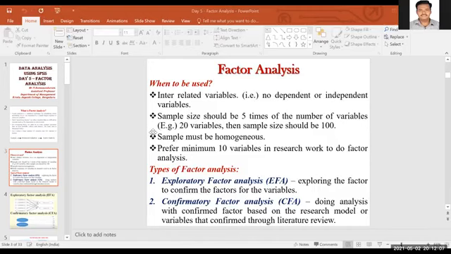Sir, can we divide variables into various strata of a common variable? When you are doing factor analysis, you cannot divide the variables into different groups. A variable is a variable for your study.